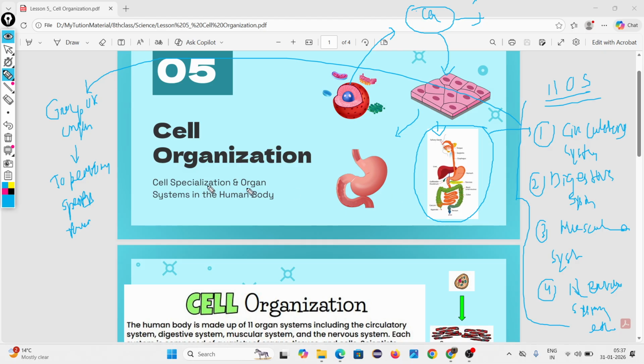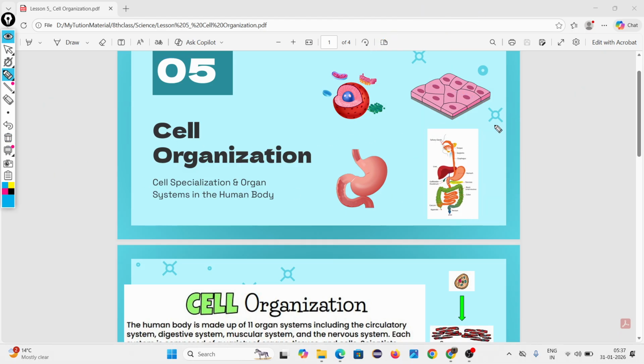Okay, then look. Here I am explaining one of the organ systems, how an organ system works. Two things to always remember about organ systems. One, a group of organs. Organ system means a group of organs. And why are they grouping? For performing specific functions.